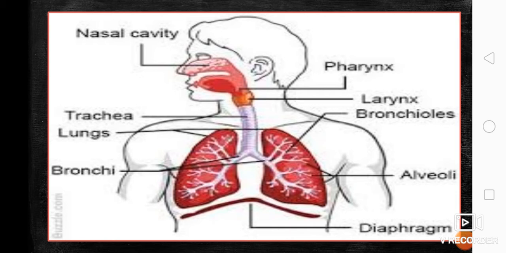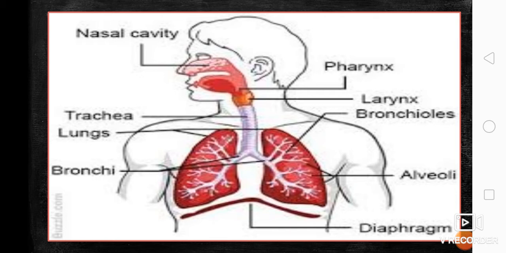And take note again, in the lungs they are divided into lobes. For the right lung, it is divided into two lobes, right? And for the left lung, it is divided into three lobes.